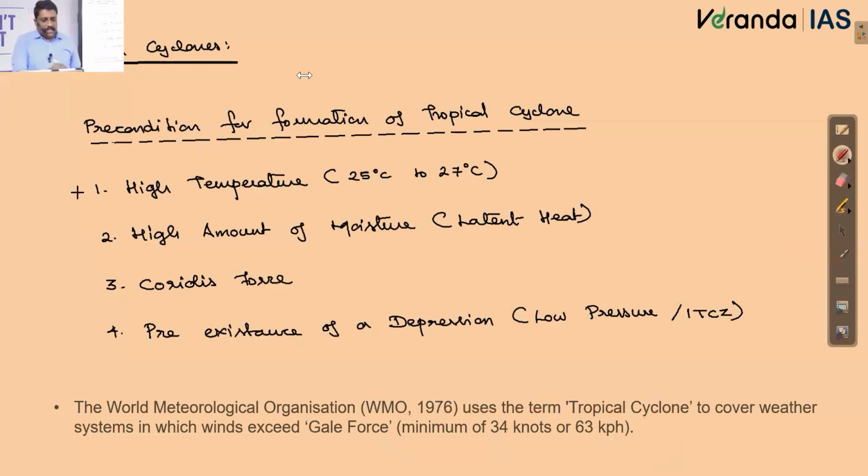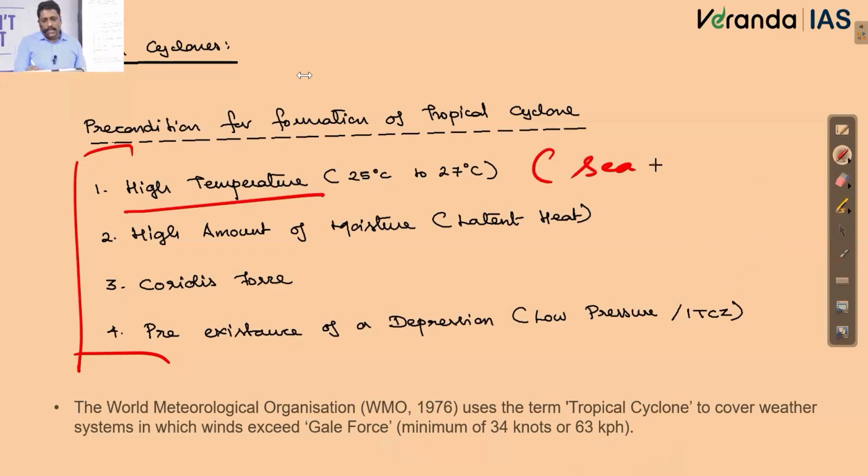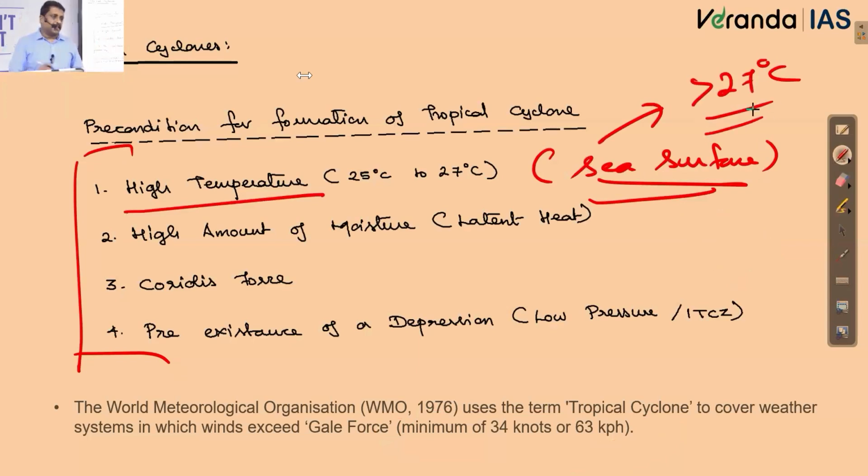And we said, what are the preconditions needed for the formation of a tropical cyclone? High temperature, to be very precise, sea surface temperature. Whatever temperature is there in the upper layer of the water of the ocean, I call sea surface temperature. According to NCERT, it should be more than 27 degrees centigrade. NCERT also says that the size of the sea should be comparatively large. And of course, we also said that it needs a high amount of moisture.